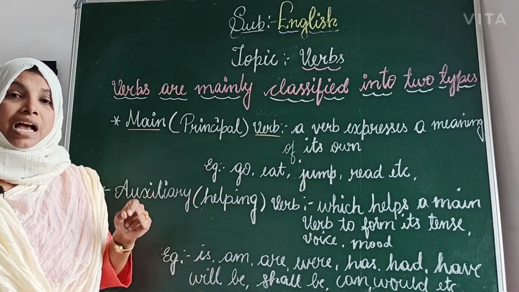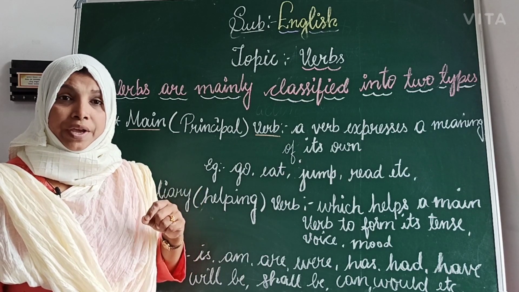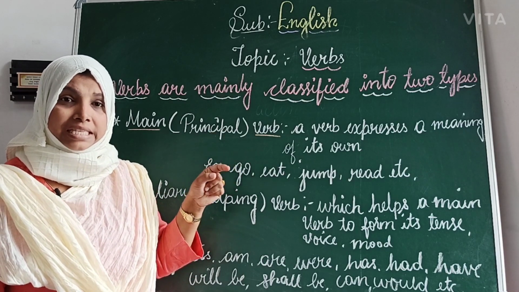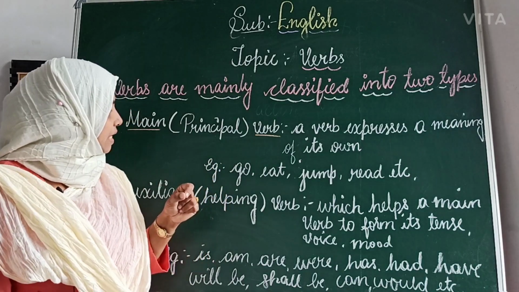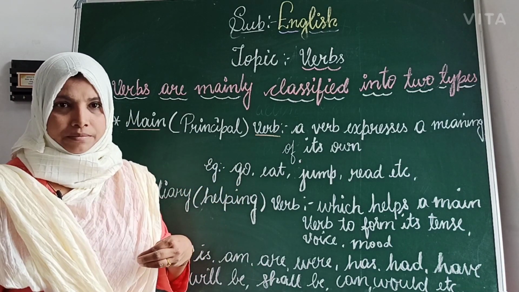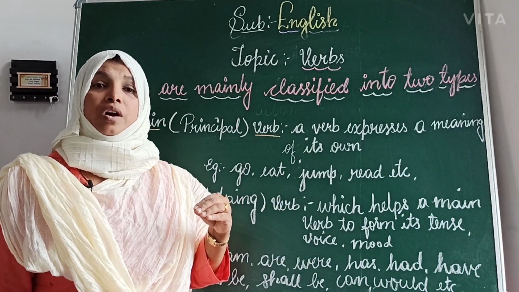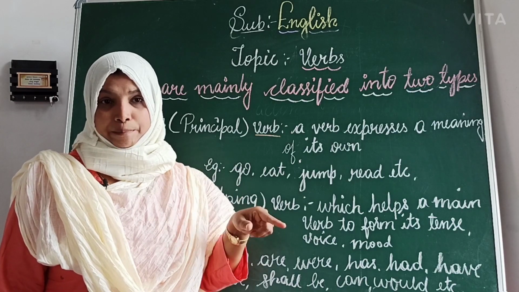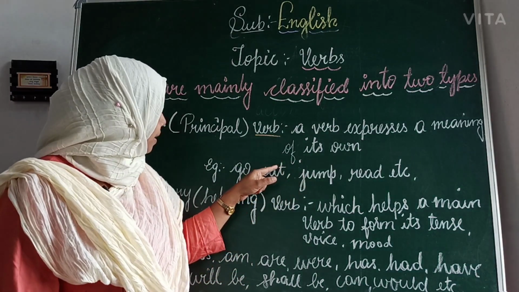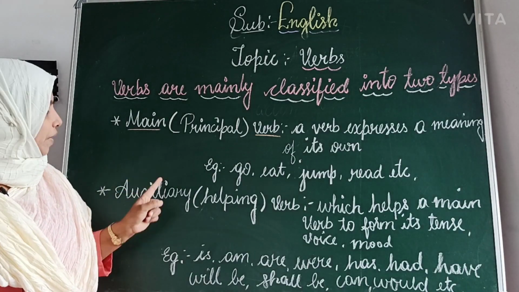For example, I go to market. Here, go is given for you. Where am I going? I am going to the market. Does it have one meaning? Some more examples. Eat: I eat my food. What am I doing with food? I am eating. The next one is jump. I am jumping on the bed. What is stated there? I am jumping. This all gives the meaning of the main verb. This is very important for you.